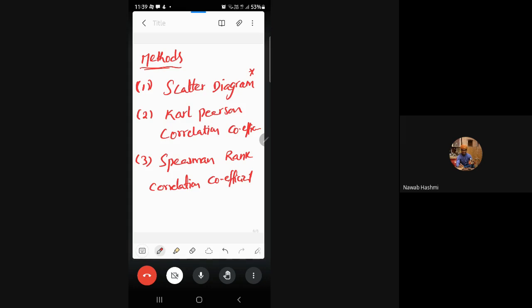Shall I move to model 1? Yes, sir. Now I'm moving to model 1. I will explain for 5 to 10 minutes. You just listen carefully. You can write in your own words. No need to revise. You can write easily in the examination. Now coming to model 1: scatter diagram.